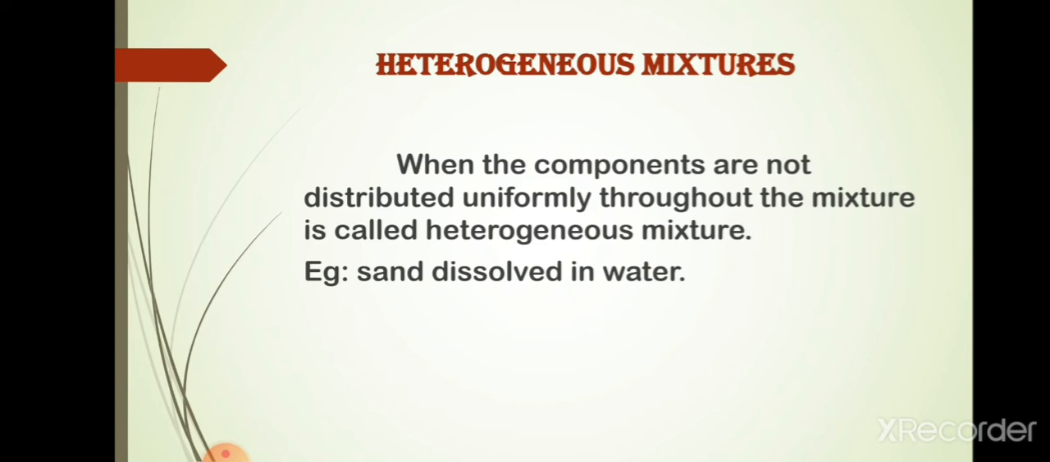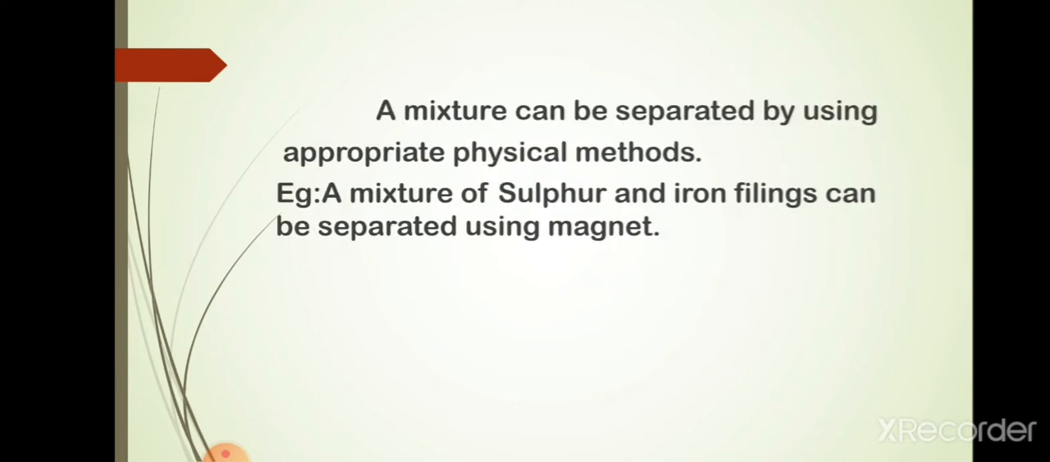Whereas the mixture in which the components are not distributed uniformly throughout is called a heterogeneous mixture. An example here is sand dissolved in water. Here the sand particles are not distributed uniformly throughout the solution. A mixture can be separated by using appropriate physical methods such as hand picking, filtration, crystallization, etc.